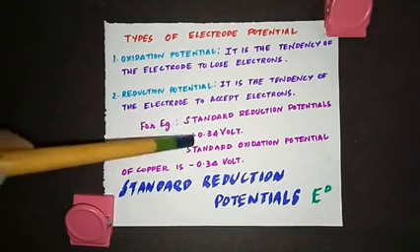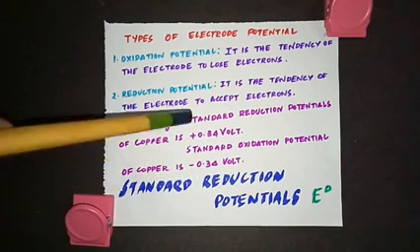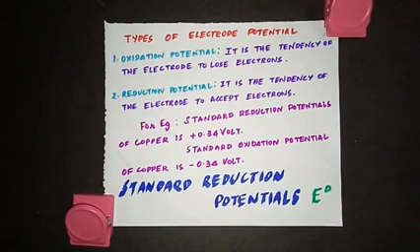If reduction potential is positive, oxidation potential will be negative. If oxidation potential is positive, then reduction potential will be negative. Nowadays, according to the latest IUPAC conventions, the half cell reactions in electrochemical cells are written in terms of electron accepting tendency. So all electrode potentials are generally expressed as reduction potentials or standard reduction potentials. We don't use the term oxidation potential, we use only reduction potential, because all the cell reactions are written in terms of electron accepting tendency.